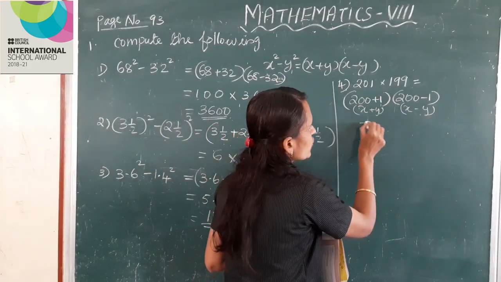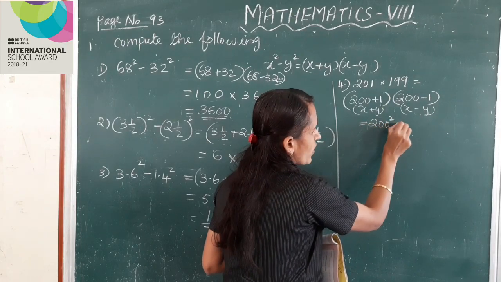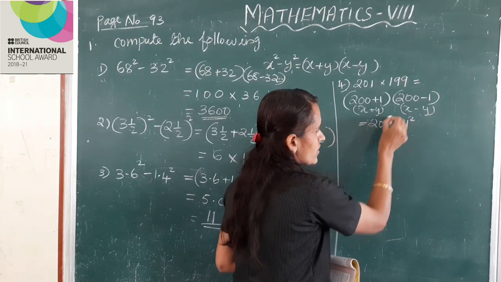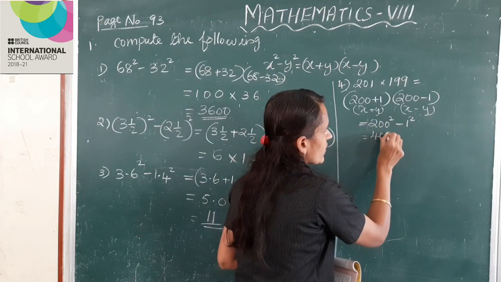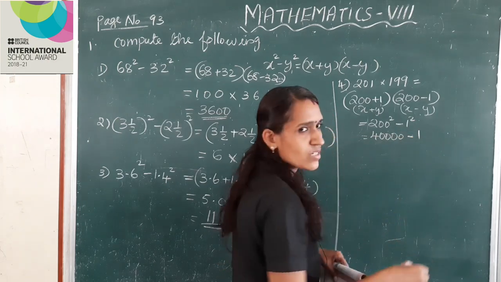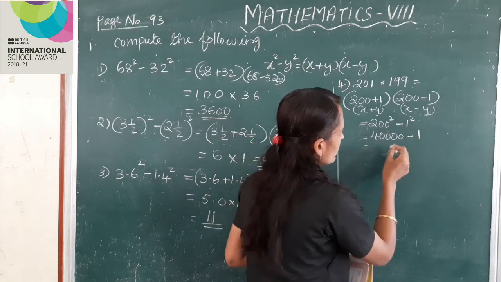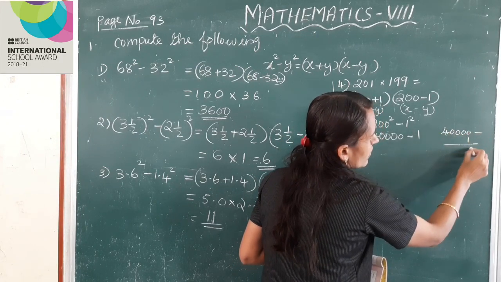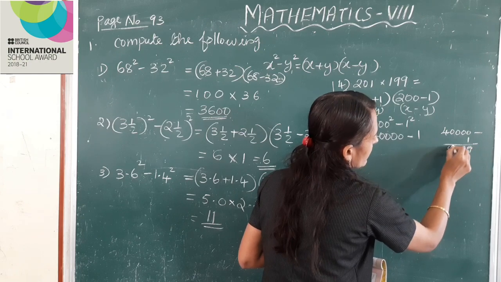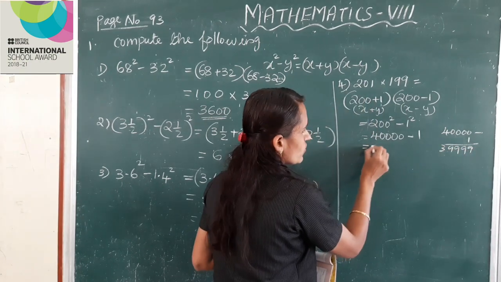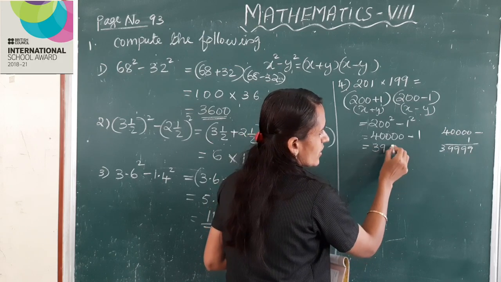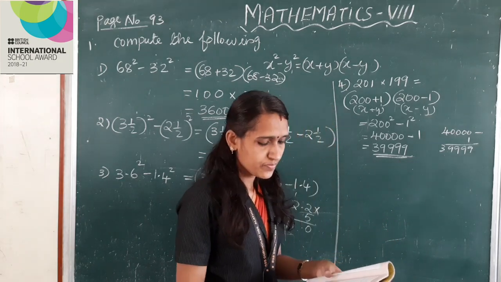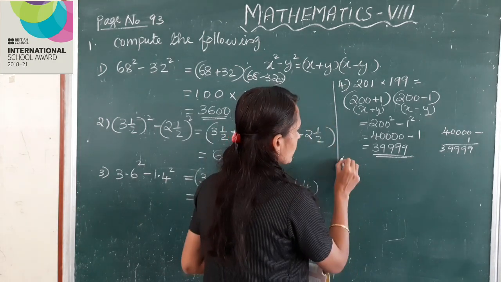Here x is 200, that is 200 square minus, here y is 1 square. 200 square is 40,000 minus 1. This is equal to 40,000 minus 1. 39,999. Clear, children?